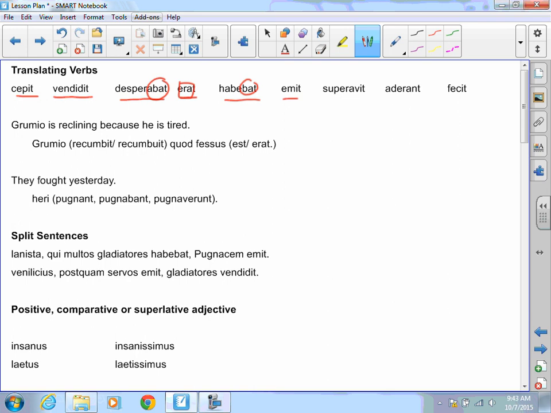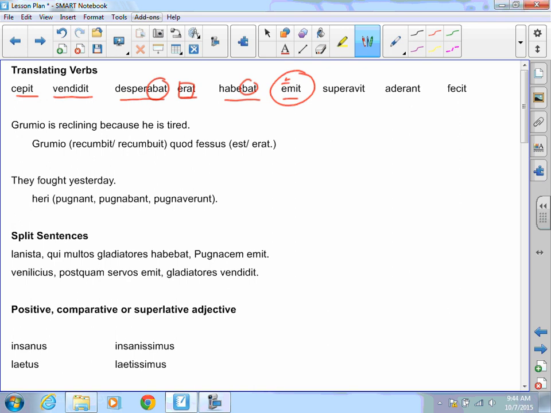Emit, I know my principal parts, that E, if it has a macron, is going to be perfect. If it doesn't, it's going to be present. If it doesn't have a macron, it's going to be he buys, and if it does, it's going to be he bought. That one's a tough one. Make sure you're checking to make sure it does or does not have that macron.